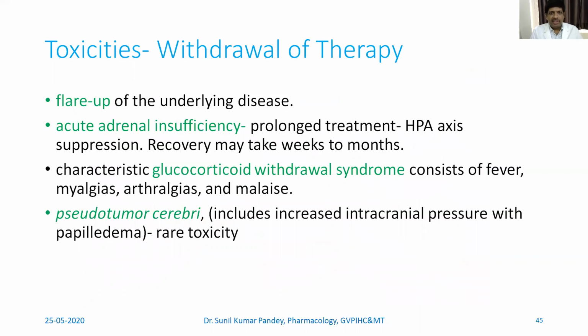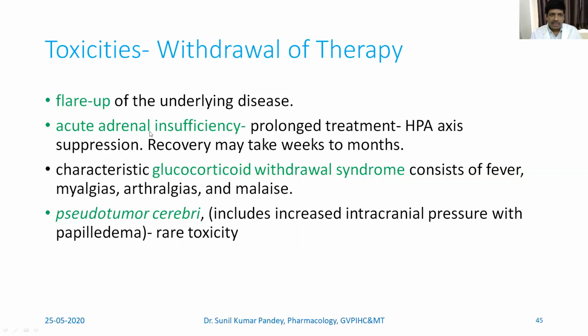Now the toxicities can be divided into two forms: toxicity which appears because of the withdrawal of the therapy, and toxicity which arises from the supraphysiological dose of the corticosteroid. We will see it one by one. So what are the toxicities which occur because of the withdrawal of therapy? This is flaring up of the underlying disease. As I told in the beginning, the corticosteroid has a palliative effect. That means it will not affect the root cause of the disease. It will suppress it, so there may be a worsening of the disease. That is known as flare up of the underlying disease.